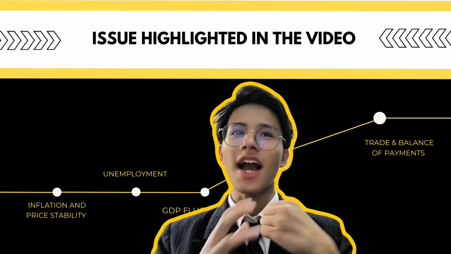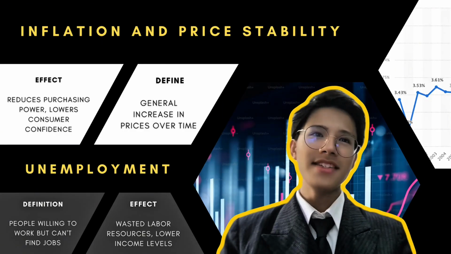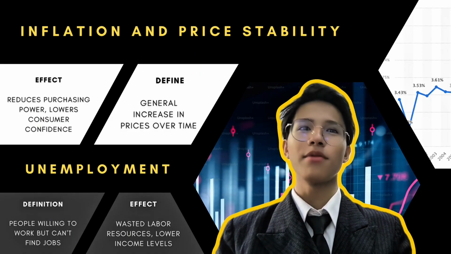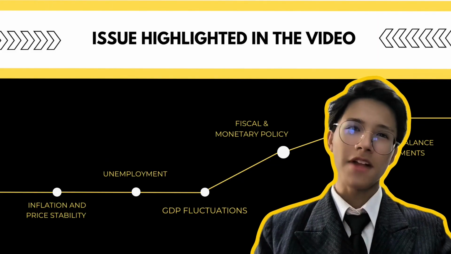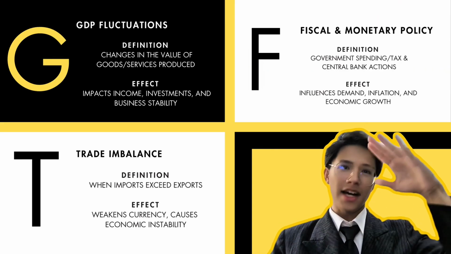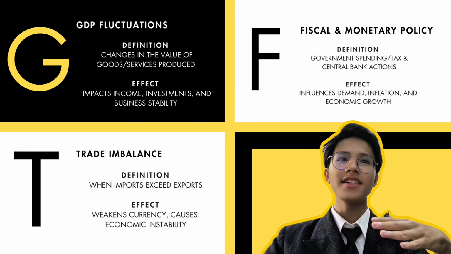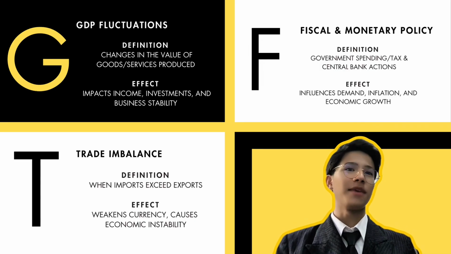Then secondly, unemployment. The video shows that high unemployment means labor isn't fully used. So job creation policies are important to support the labor market. The third one, GDP fluctuation. When GDP goes up and down, it reflects economic instability. Sustainable growth is needed to improve living standards and keep the economy healthy.